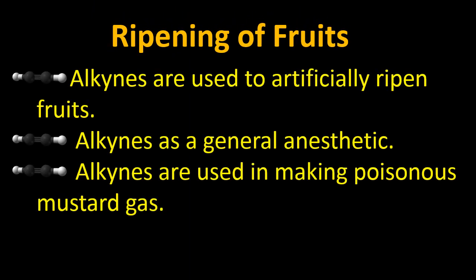Alkynes are also used in the ripening of fruits. It means to make them more mature. Alkynes are used as general anesthetic in different surgical operations. Alkynes are used in making poisonous mustard gas. And what is mustard gas? Basically, this is not a gas. It is present in liquid form and used in wars. It can cause blisters.